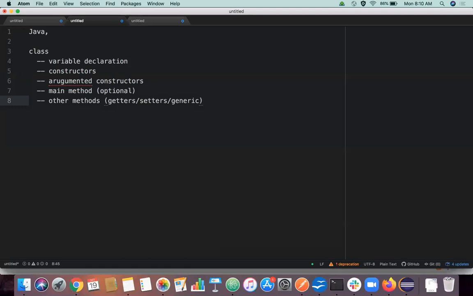Can anyone answer that? We have variable declarations, constructors, argumented constructors, a main method, and other generic and getter-setter methods. But why are we doing all these things, and what's the purpose of doing them? Can anyone?